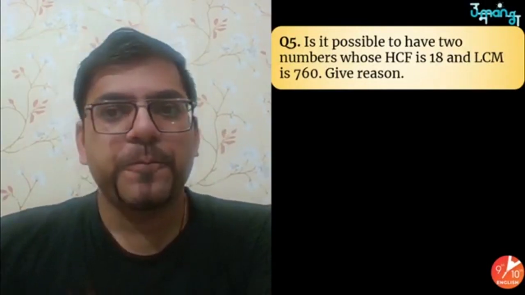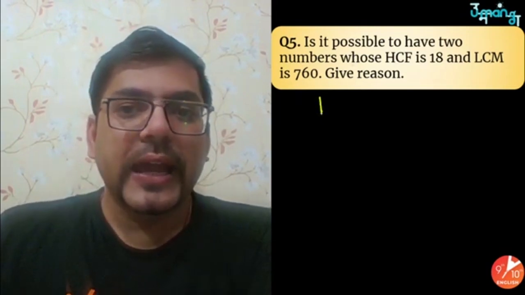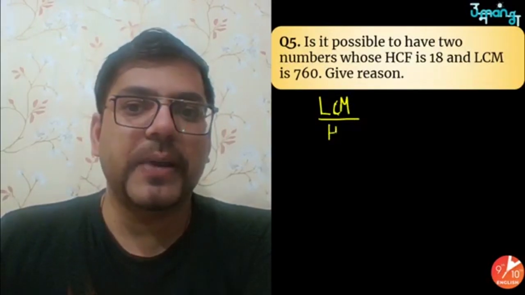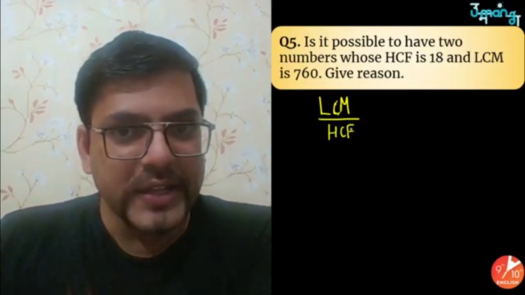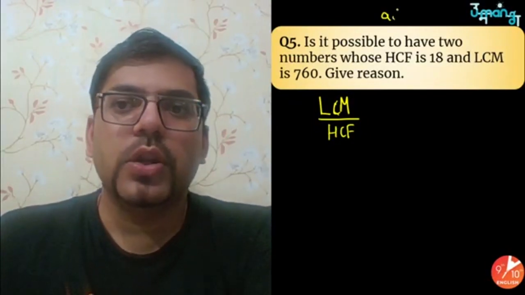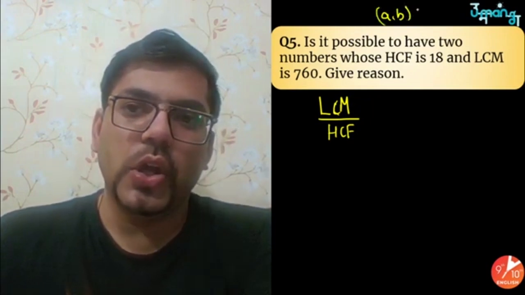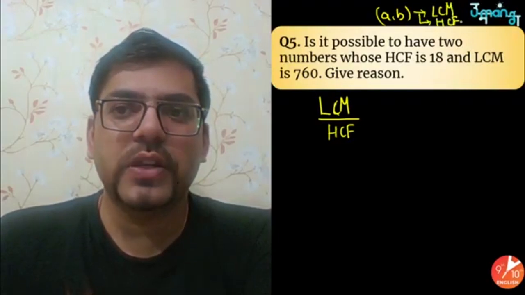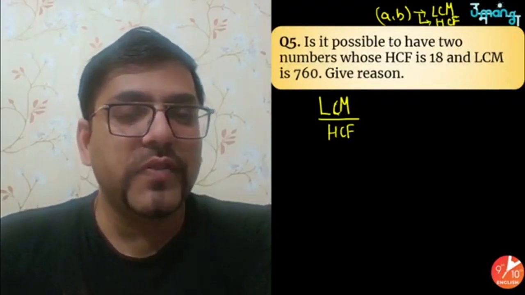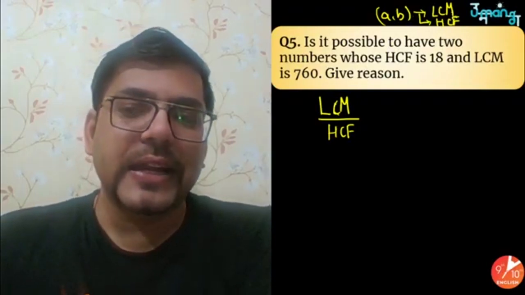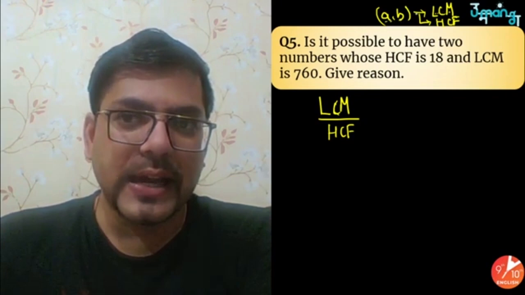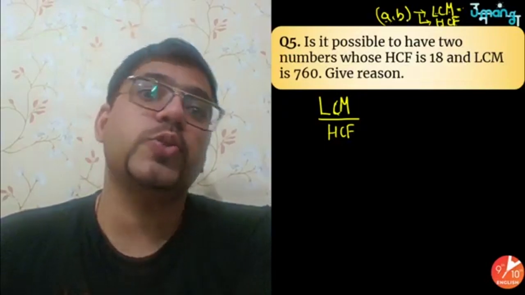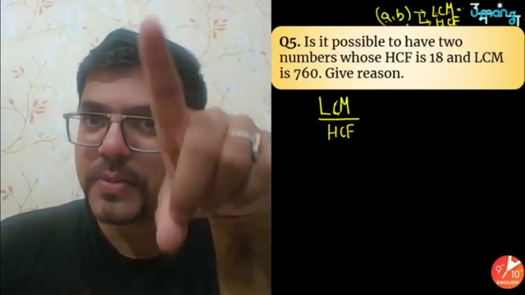Always remember that there is a theory which says that the LCM will always be a number which should be divisible by the HCF. If you have two numbers, or three numbers, any number of numbers, you have an LCM and you will have an HCF as well. So there is a relation which you should always check: if the LCM of these numbers is some value X, then X must be divisible by the HCF of these numbers. If it is not divisible, then the answer is not right.